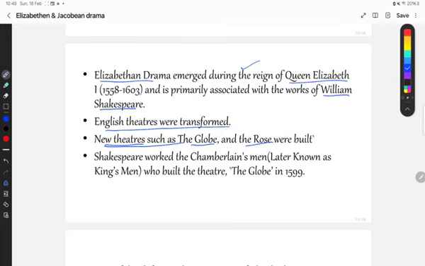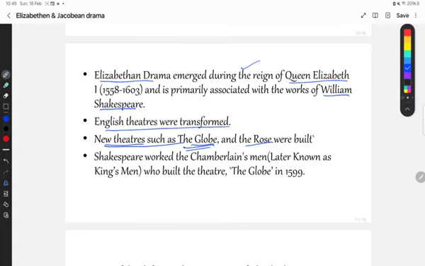Okay, and the Globe, it is very important to remember, because the Globe is associated with William Shakespeare. How? Shakespeare worked with Chamberlain's men, later known as King's men, who built the theatre the Globe in 1599.